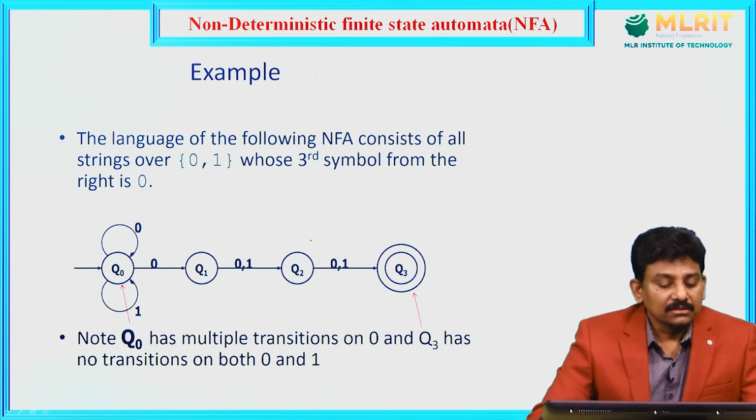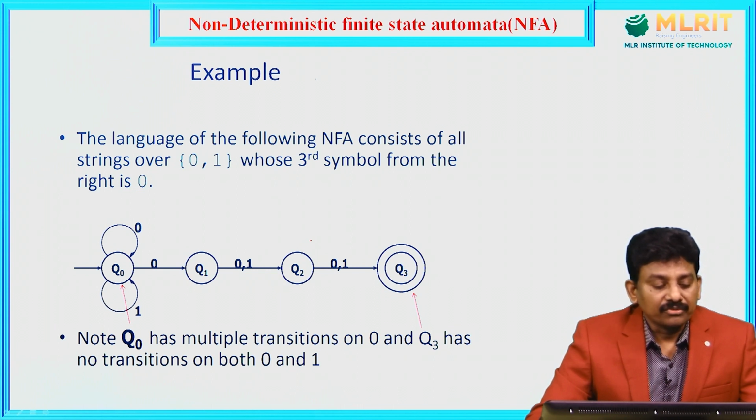This is an example for NFA. The language of the following NFA consists of all strings over 0, 1 whose third symbol from the right is 0. This is the NFA diagram for strings consisting of the symbols zeros and ones, but the third symbol from the right hand is 0.